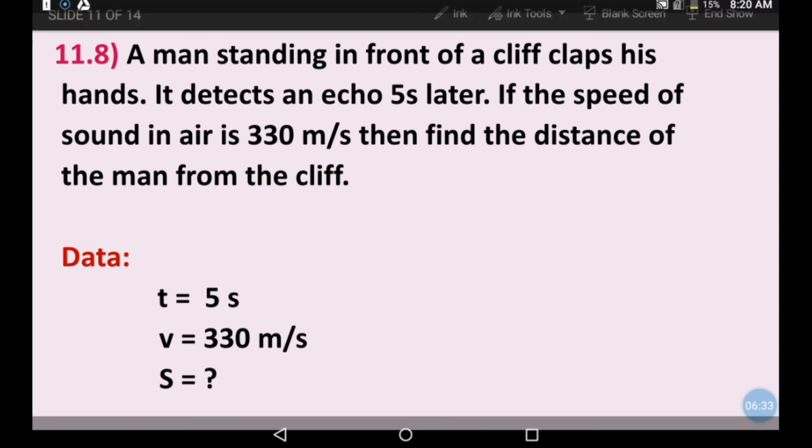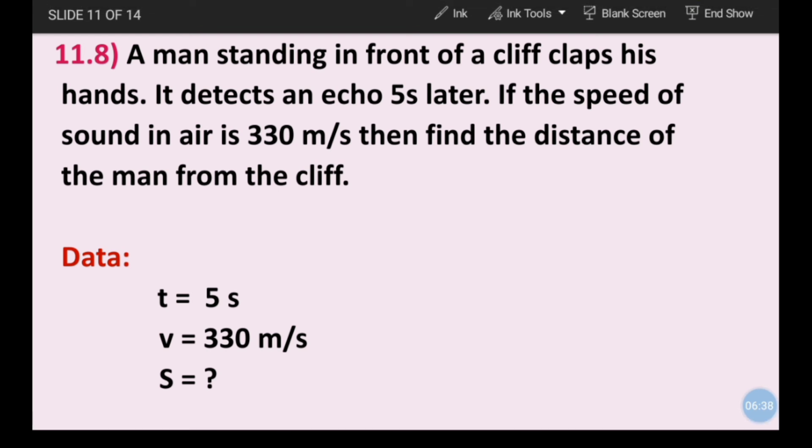Now let's see numerical 11.8. A man is standing in front of a cliff, claps his hands. He detects an echo 5 seconds later. If the speed of sound in air is 330 meter per second, then find the distance of the man from the cliff.